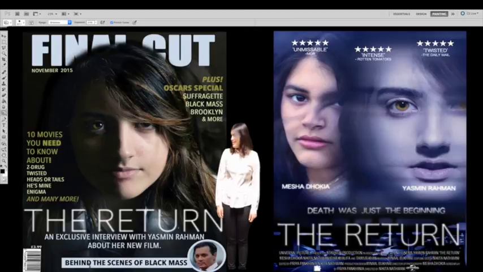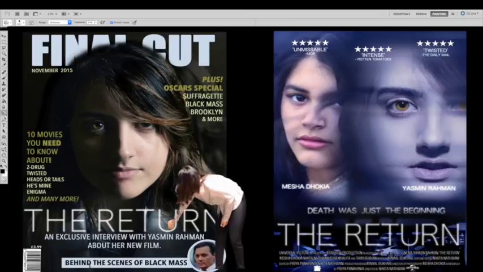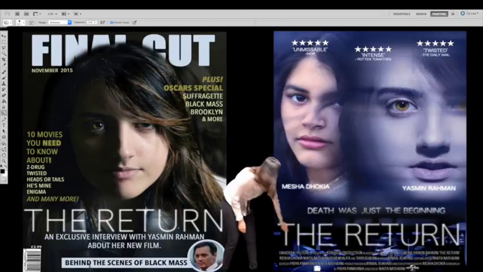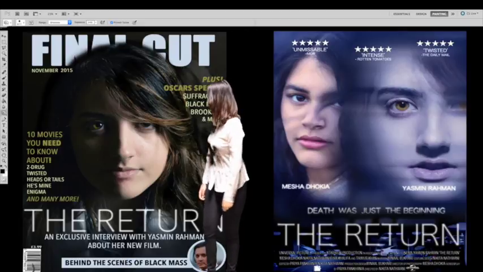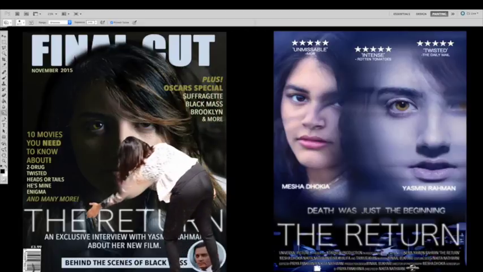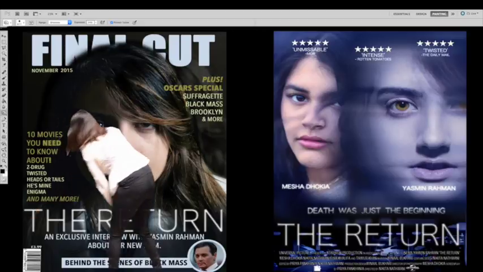Throughout all three of our ancillary texts, we have kept the font and colour of our title consistent. This creates a link between all three of our texts and ensures that they all complement each other. This also maintains continuity between the three. The title of our film in the magazine has been blurred to make it look eerie, and the same effect has been put onto the tagline in the film poster.